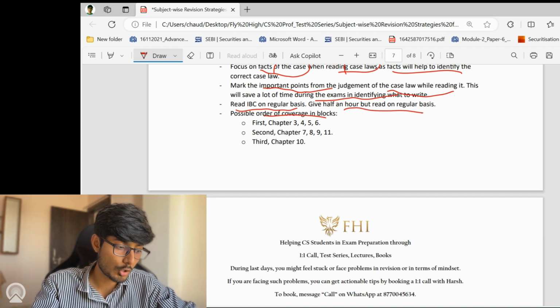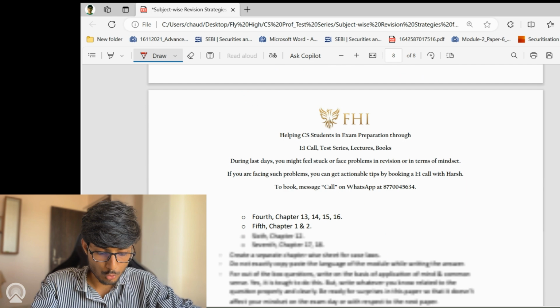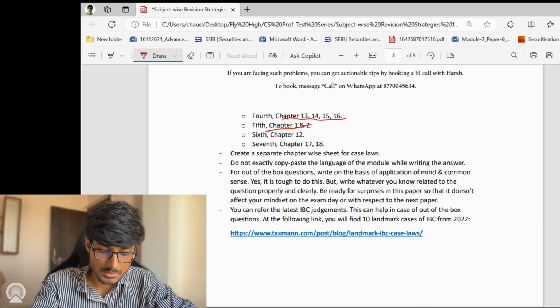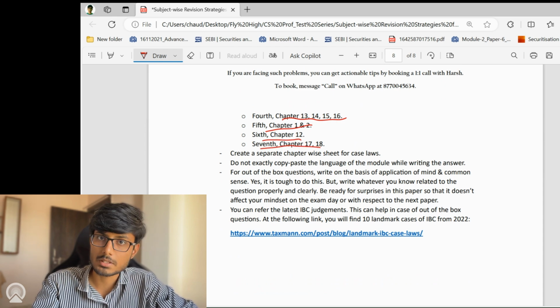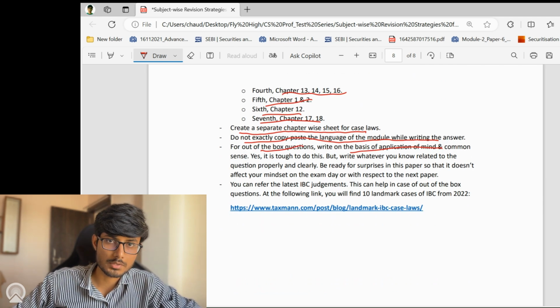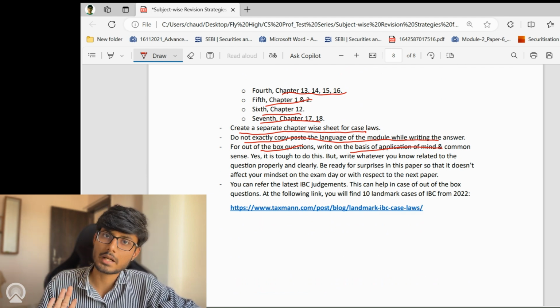Possible order of coverage in blocks could be first chapter 3, 4, 5, 6, then second chapter 7, 8, 9, 11, third chapter number 10, fourth chapter number 13, 14, 15, and 16, fifth chapter number 1 and 2, sixth chapter number 12, and seventh chapter number 17 and 18. And create a separate chapter wise sheet for case laws in IBC as well. Again, do not exactly copy paste the language of the module while writing the answer. For out of the box questions, write on the basis of application of mind and common sense. And no doubt, again, it is tough to do this, but whatever you are writing, write it clearly.